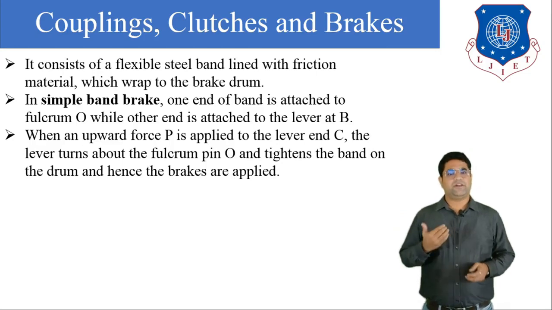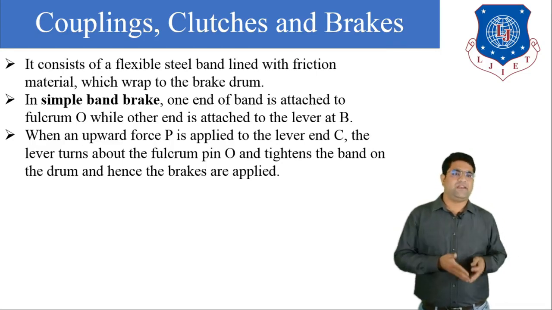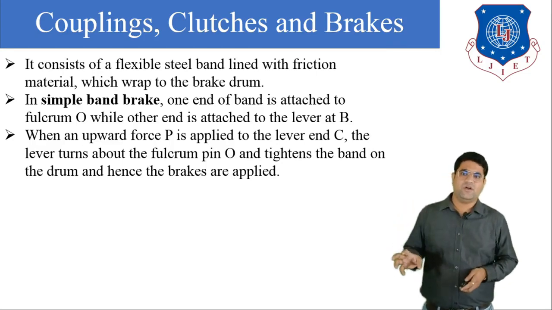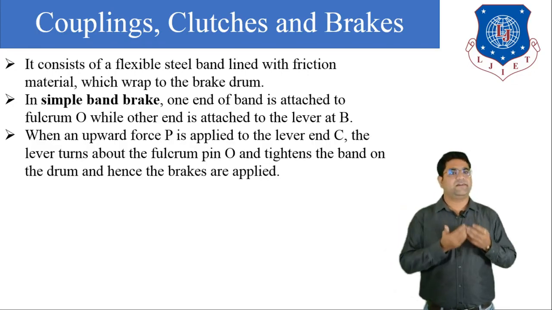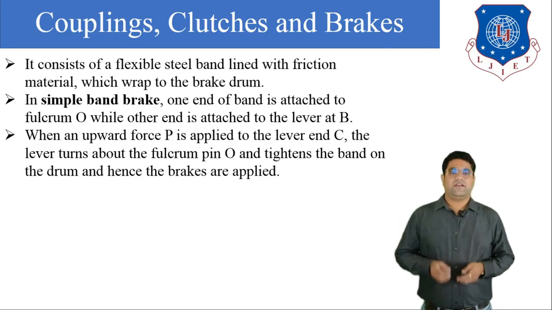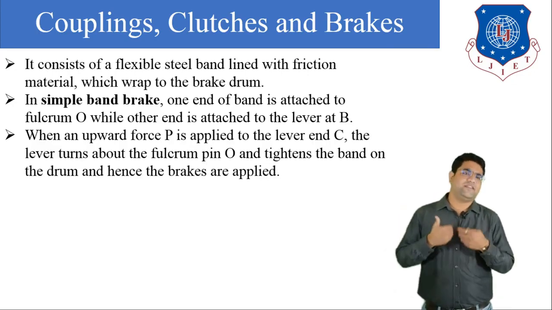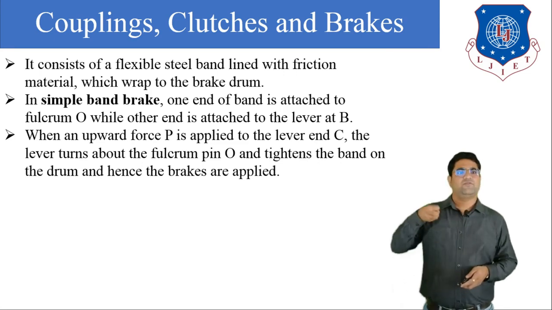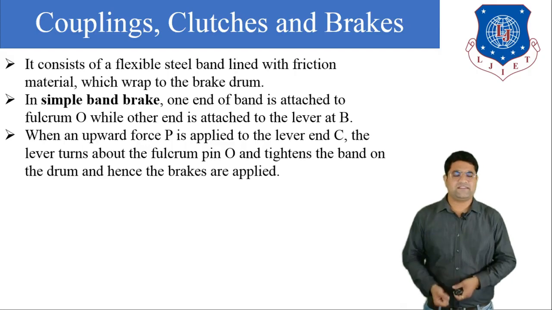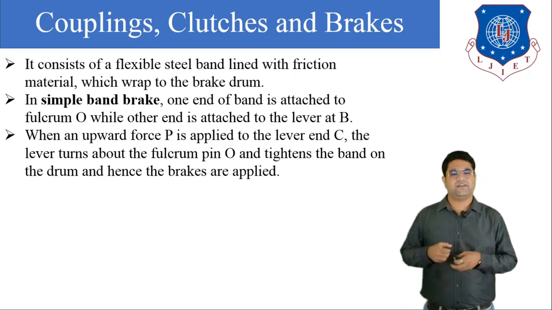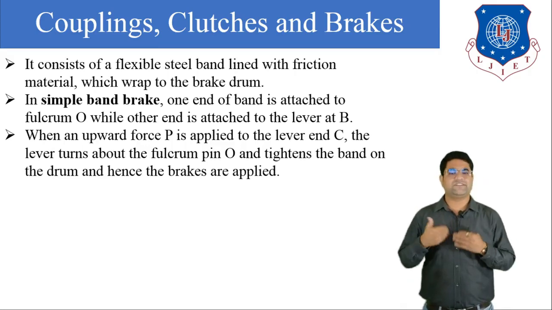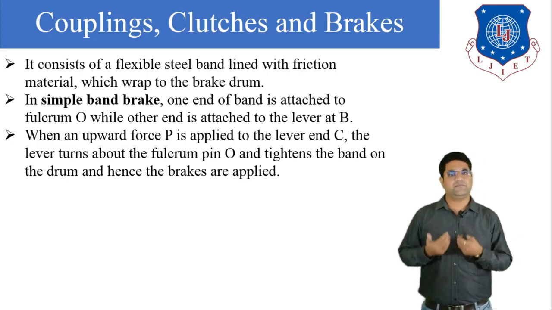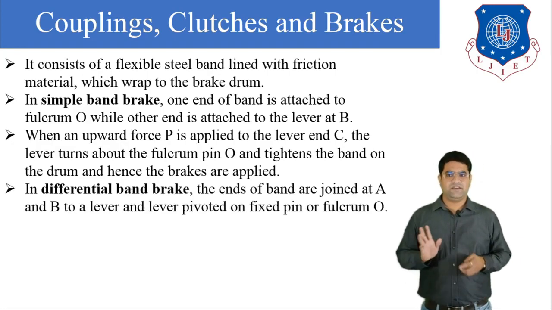Now in the simple band brake, one end of the band is attached to the fulcrum O, while the other end is attached to the lever B. Whenever we provide the upward force on the lever C, the lever turns about the fulcrum O, and it tightens the belt. So we can say that the frictional force is applied in the opposite direction. Ultimately the speed will be reduced.